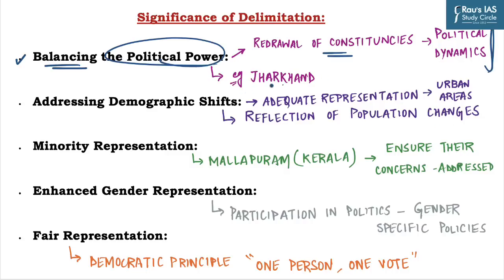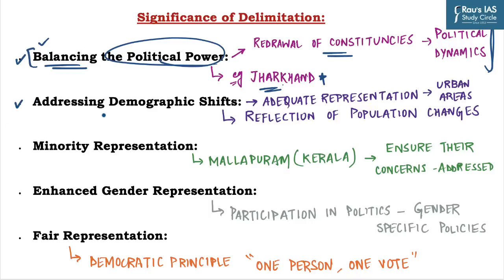For example, in the 2008 delimitation exercise, Jharkhand witnessed a significant realignment of political power when the boundaries of constituencies were redrawn. You can mention this example while quoting this argument.